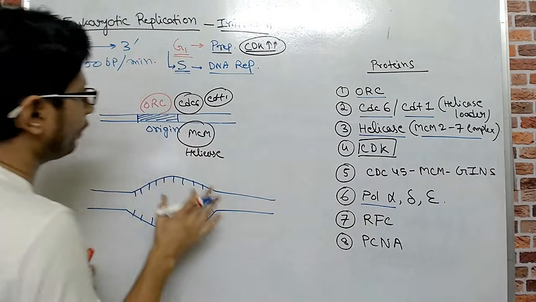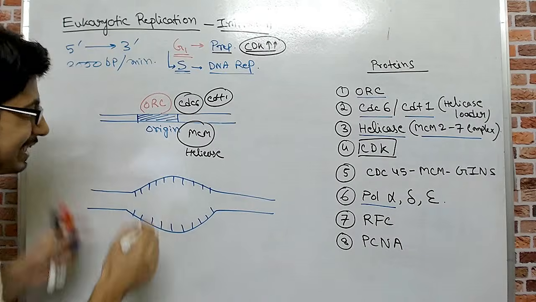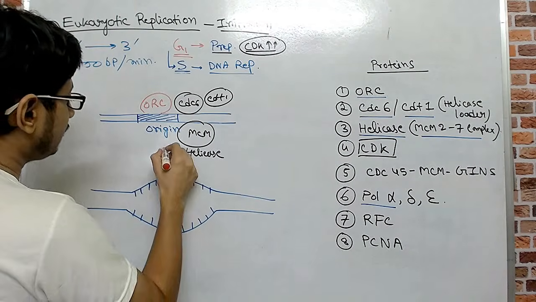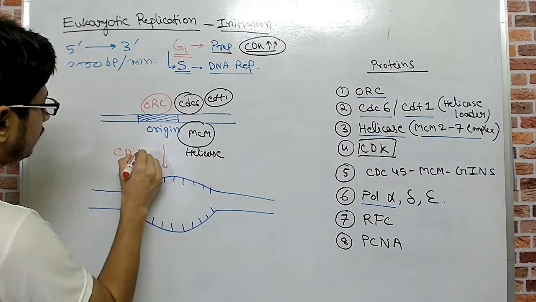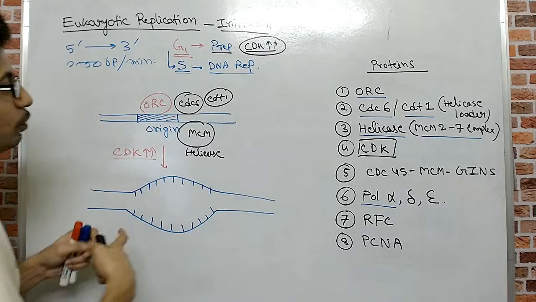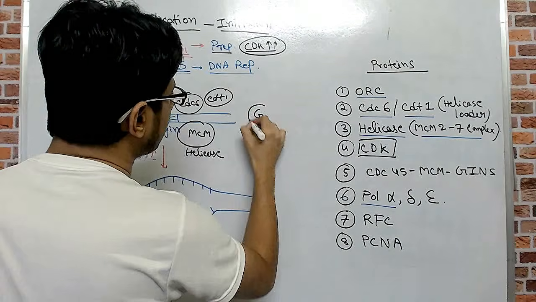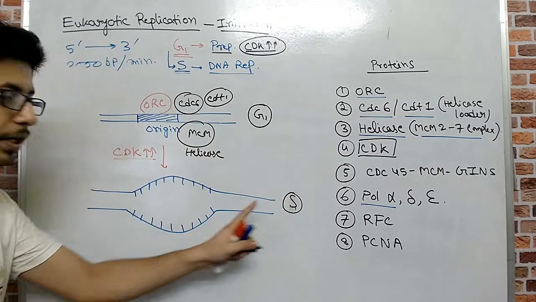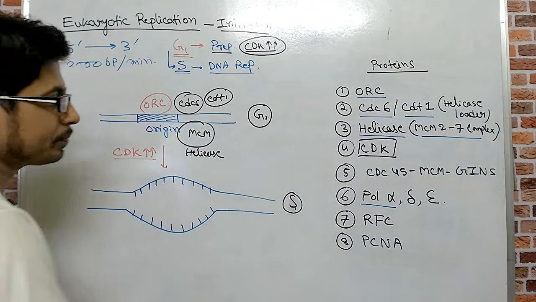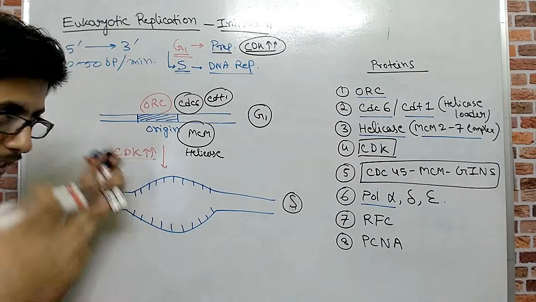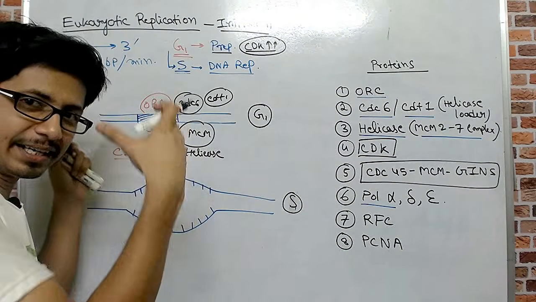So at this moment when the helicase is loaded, this is the time where the CDK checks whether everything is okay or not. And when the CDK concentration increases in the cell, the G1 stage of the cell cycle shifts to the S phase. When it shifts to the S phase, a complex of proteins is activated and added to this replication machinery.